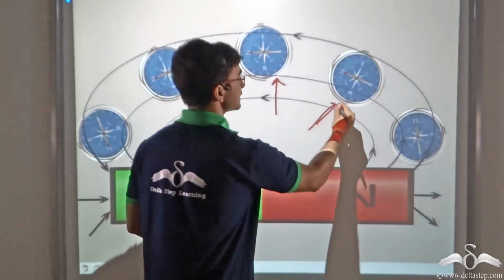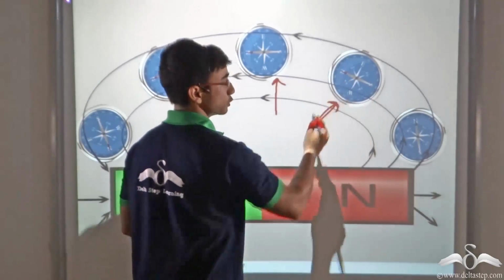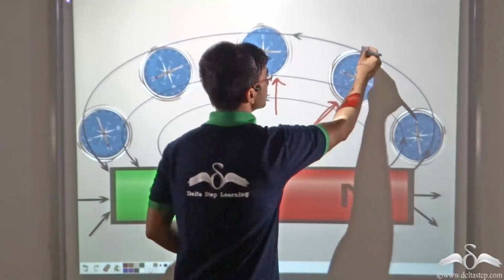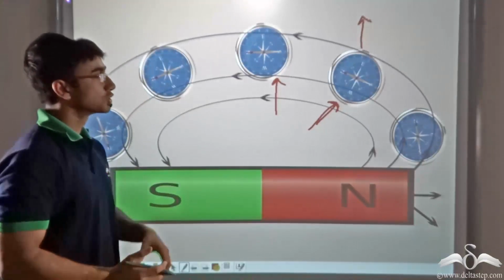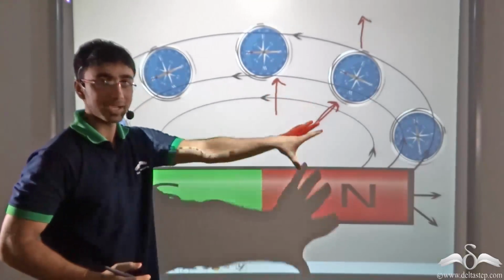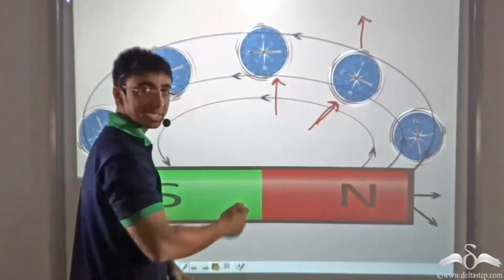Now when I have placed it at this point, if the north pole repels the north pole, then don't you think that the direction of the needle should have been in this point? But such is not the case. So we can say that the needle is not just being repelled by the north pole, it is indeed facing away from the magnetic field.